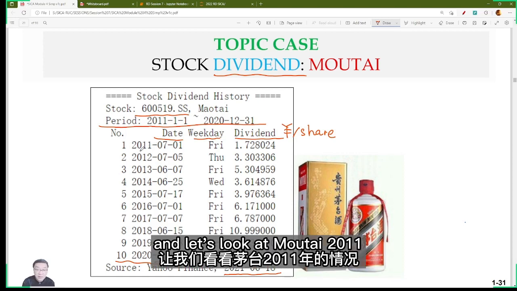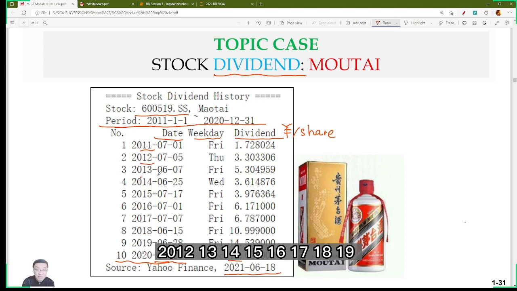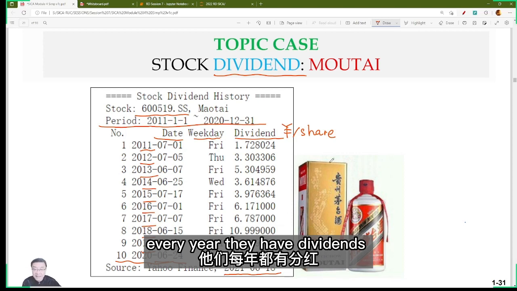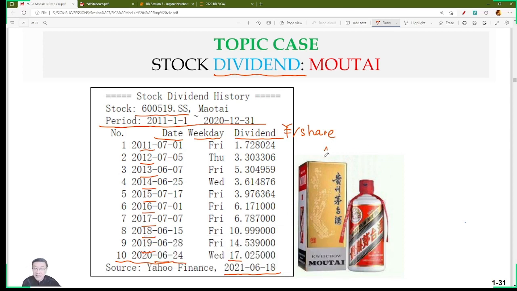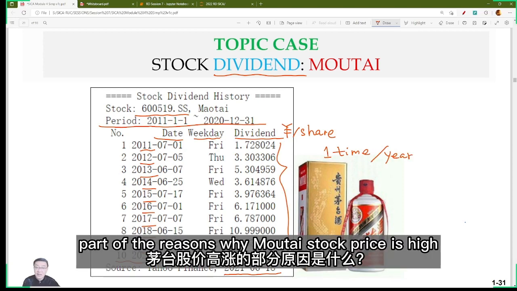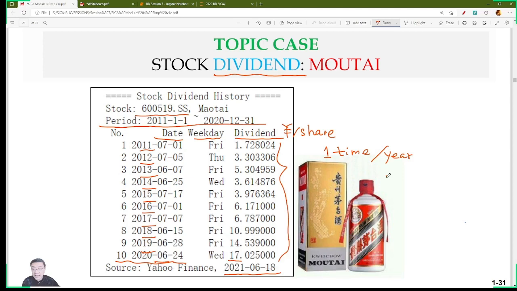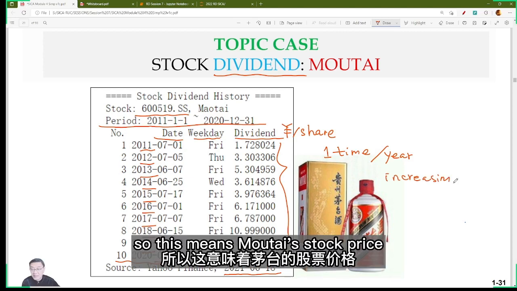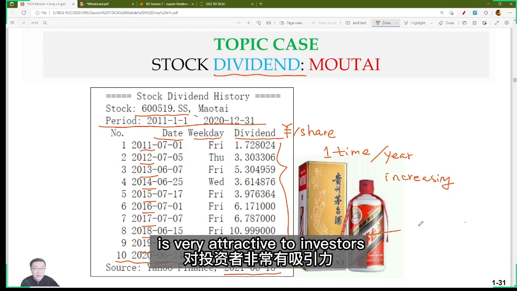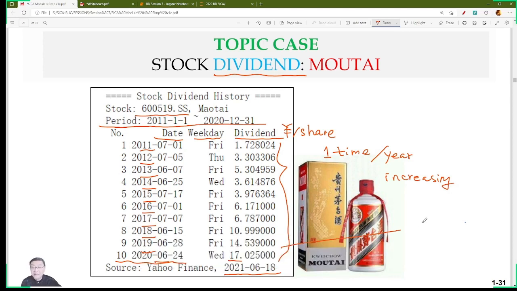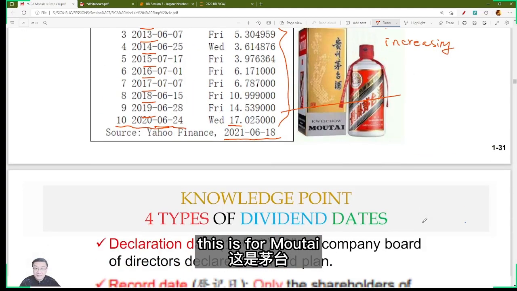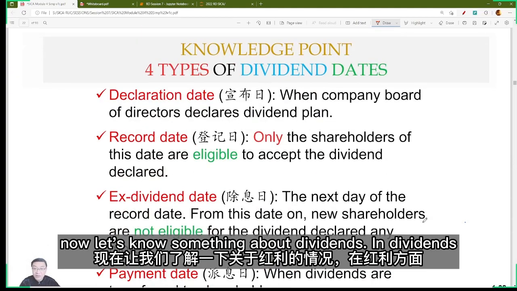And let's look at Moutai: 2011, 2012, 13, 14, 15, 16, 17, 18, 19. Every year they have dividends, one time a year. Now you can see part of the reason why Moutai's stock price is high. Every year they have dividends, and their dividends are increasing. So this means Moutai's stock is very attractive to investors.